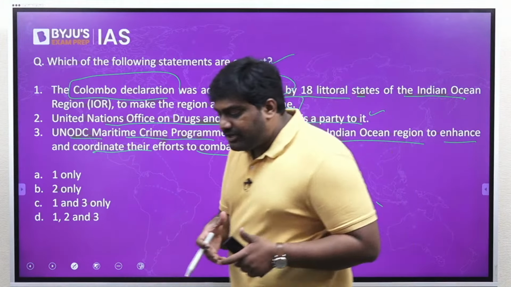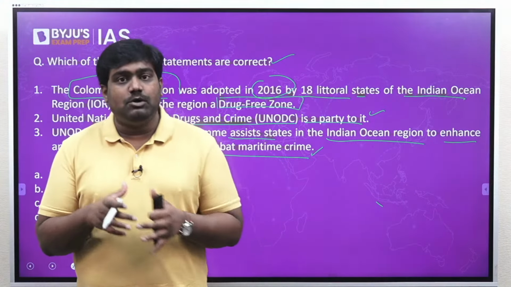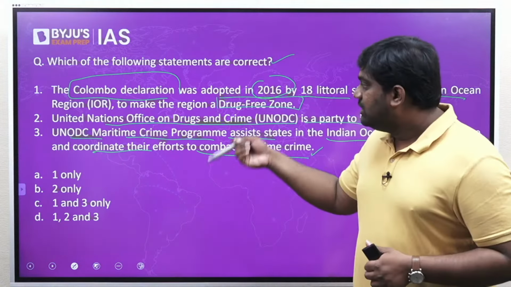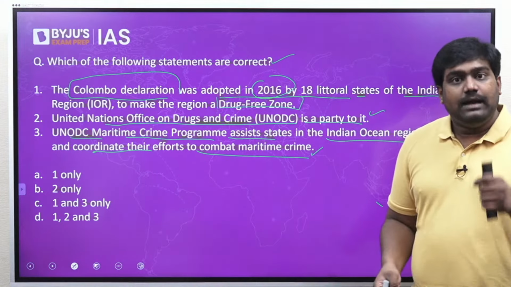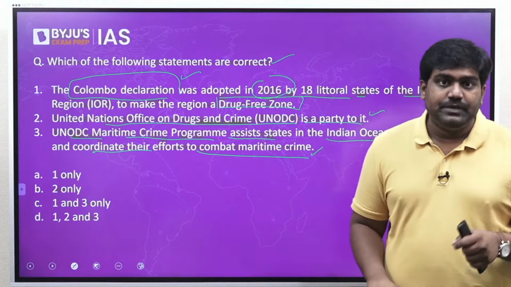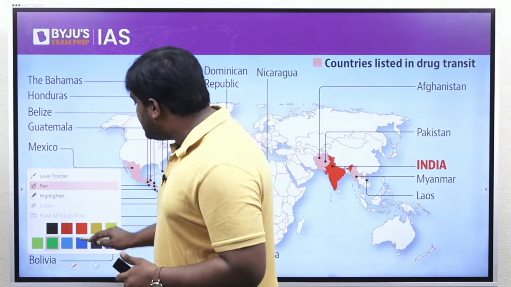See, the question is related to maritime crime in the Indian Ocean. So you should have a general idea about maritime crime in the Indian Ocean. You should know a little bit about the UN Office on Drugs and Crime. And more importantly, you should know about this declaration called the Colombo Declaration. Let me explain this with the help of a map. Let me also explain why this topic is important.